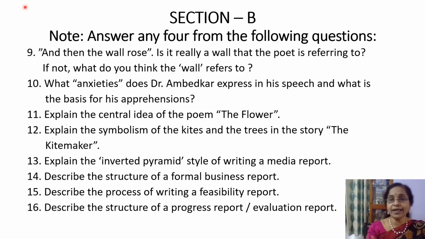So Ruskin Bond has written this short story, and he is a very famous creative artist. His works appear as if he's drawing a beautiful picture. That is the vivid description he has in his writing, and mostly he writes for children. Here he wrote The Kite Maker, and he employs many literary devices to enhance the aesthetic value of his works. He is a fond lover of nature.